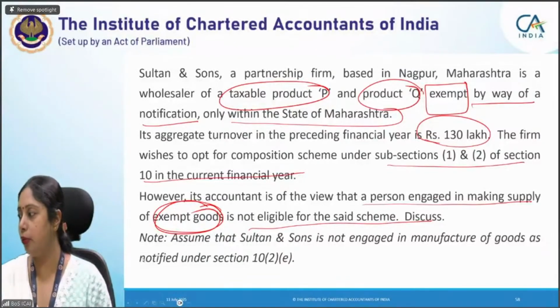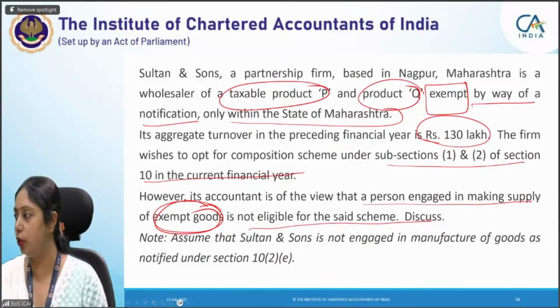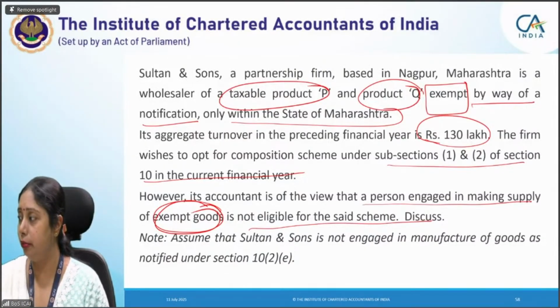What is your take on this point? This is fine, interest rate and all that. Harshada, I also want reasons from all of you for why it is not. He is eligible because he has given exempt supply in the previous year. Does that make it eligible, Pooja, for composition? Is it a sum of the condition or what?